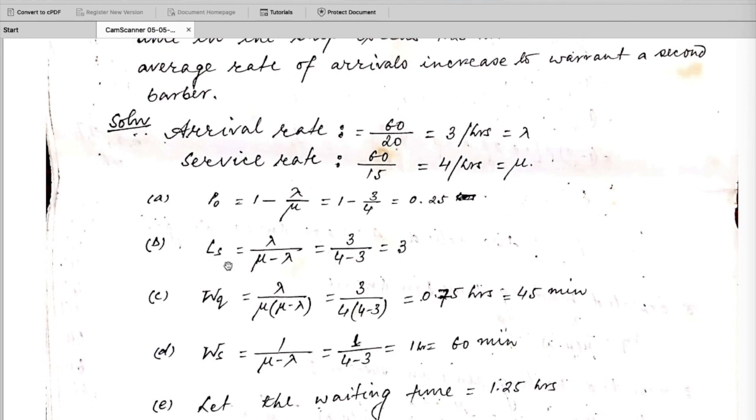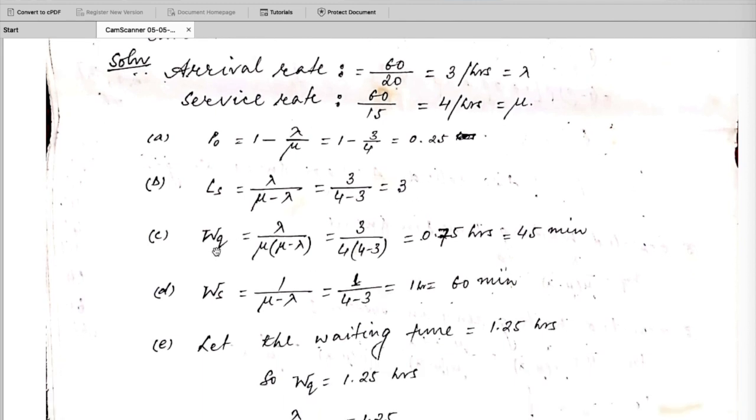The total number of customers in the system, or in the shop, Ls, is lambda by mu minus lambda, which is 3 in this case. The average waiting time of the customer in the queue is lambda by mu into mu minus lambda. If we solve it, it is around 45 minutes a customer has to wait in the queue. And the total waiting time in the whole process, including the haircut, will be 60 minutes.